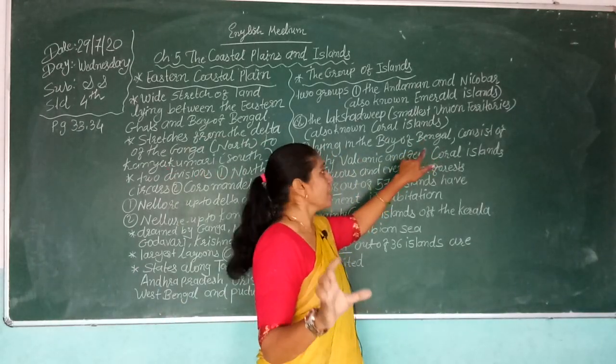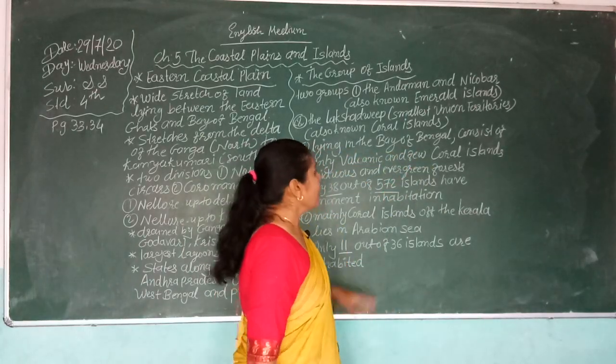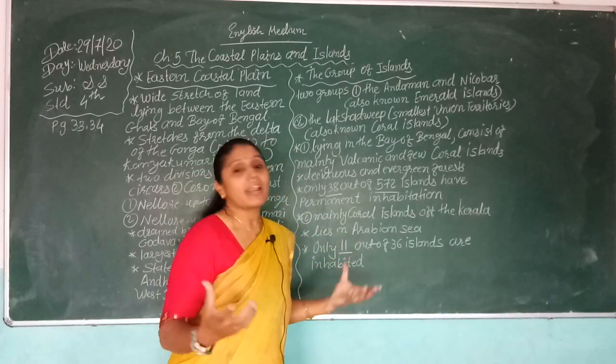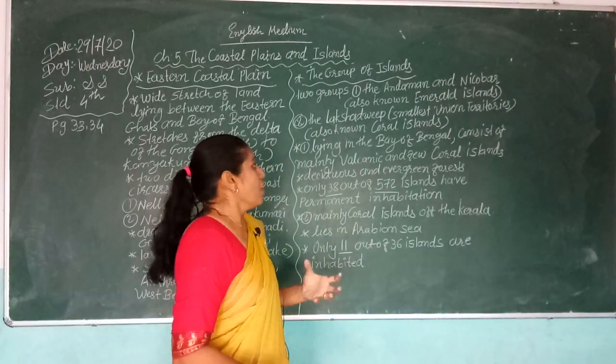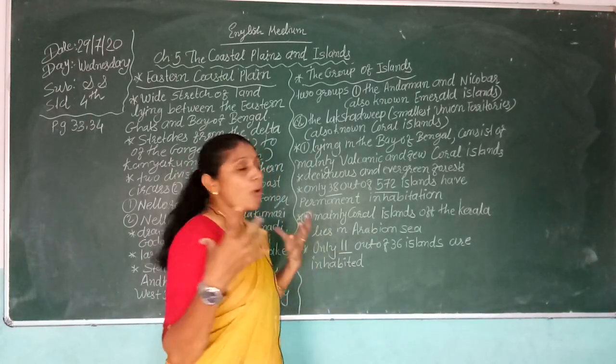The Andaman and Nicobar Islands lie in the Bay of Bengal and consist of mainly volcanic and a few coral islands.